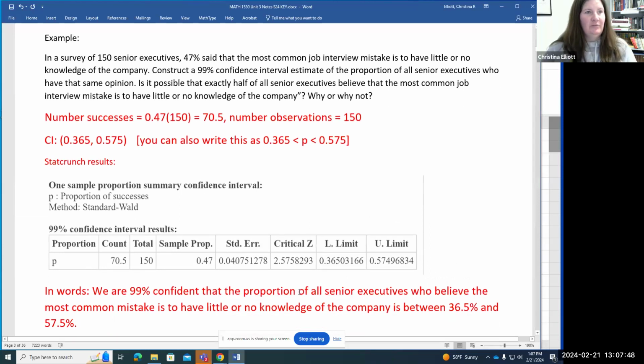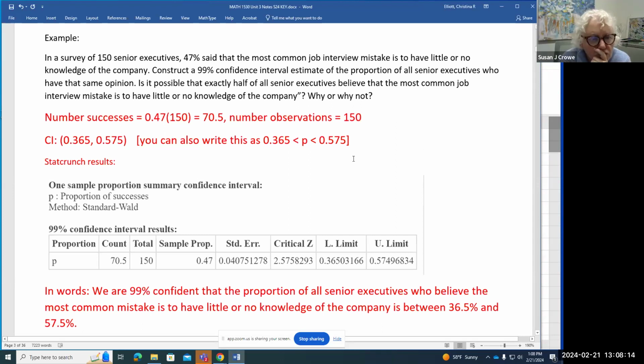In a survey of 150 senior executives, 47% said that the most common job interview mistake is to have little or no knowledge of the company. Construct a 99% confidence interval estimate of the proportion of all senior executives who have that same opinion. Is it possible that exactly half of all senior executives believe that? Why or why not?